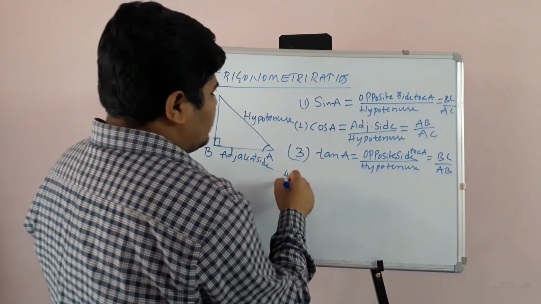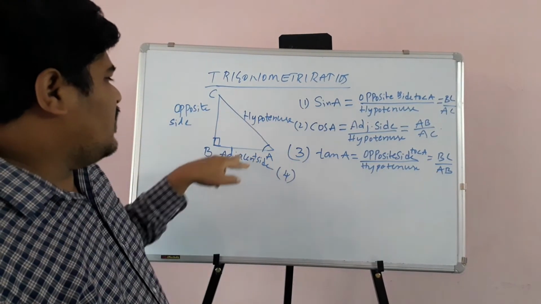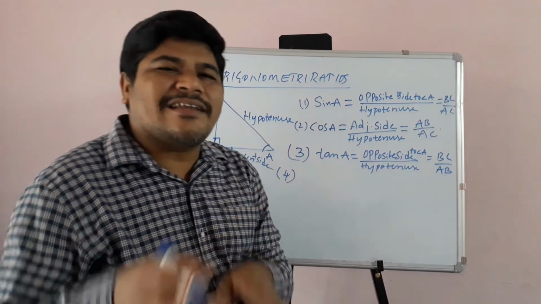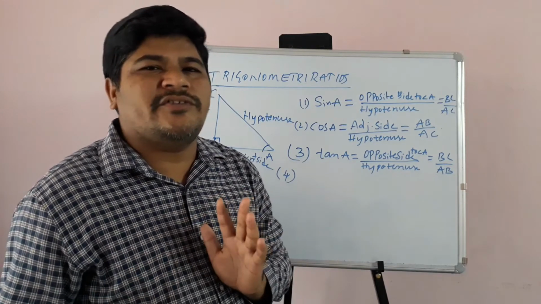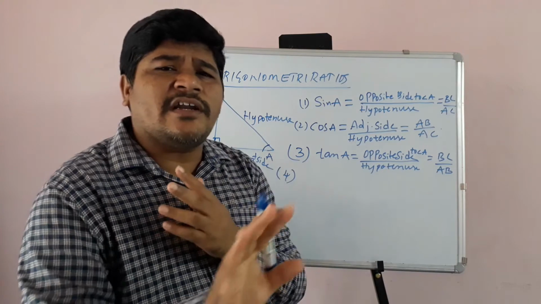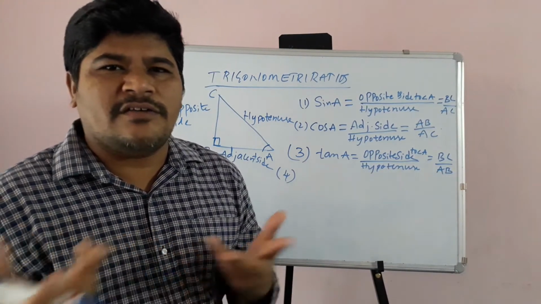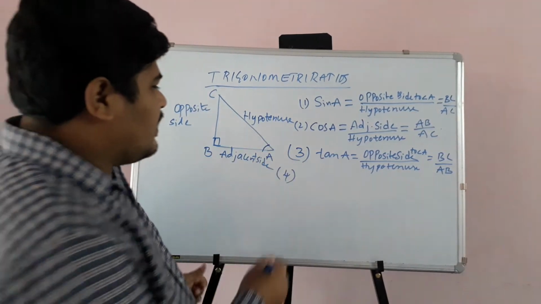Now children, we compared opposite to hypotenuse, adjacent to hypotenuse, opposite to adjacent. Now we will take their reciprocals. A is to B is not equal to B is to A. 1 by 2 is not equal to 2 by 1. 1 by 2 is a different ratio, 2 by 1 is a different ratio. Half is 0.5, which is not equal to 2. So like this we can take reciprocals.